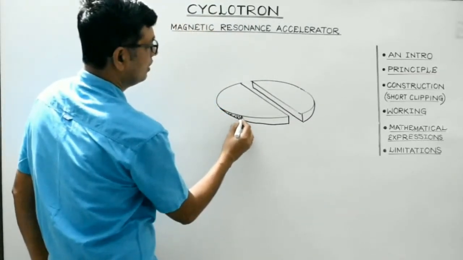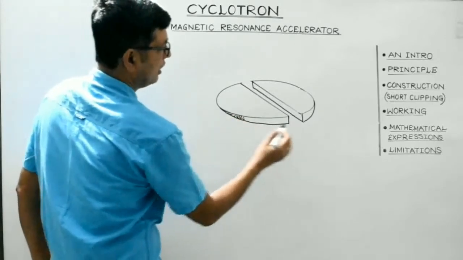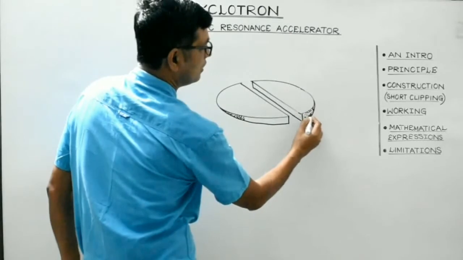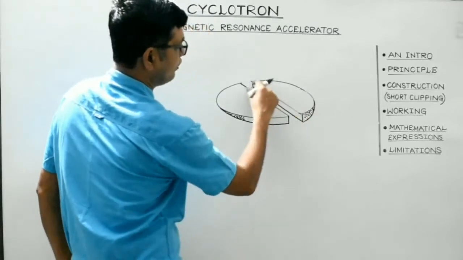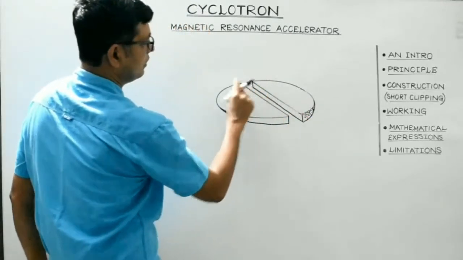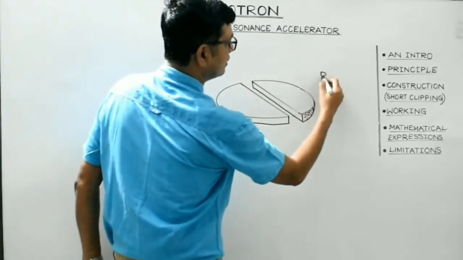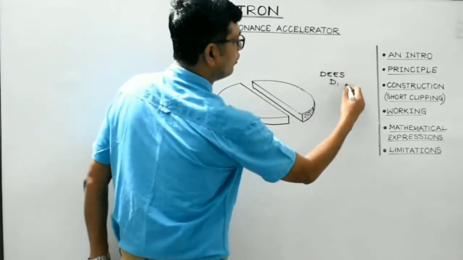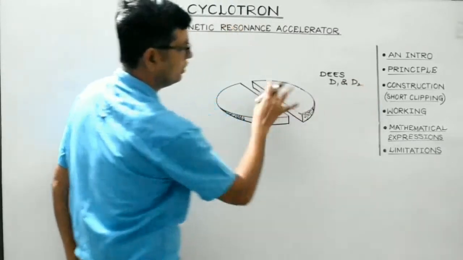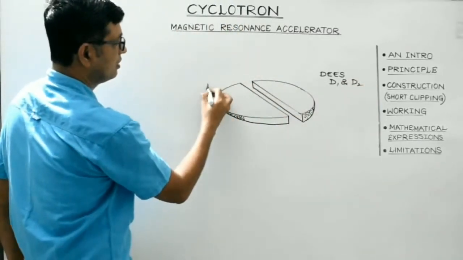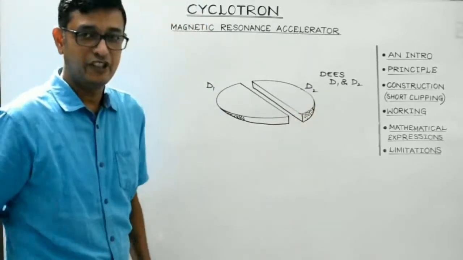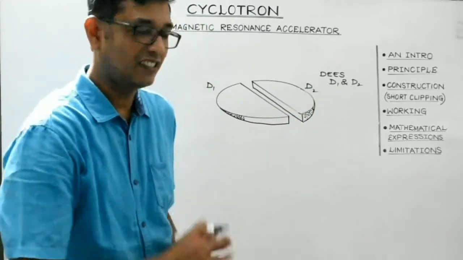They are in the horizontal plane, and these two Ds are placed with a small gap between them. This is a small gap between them. So they are known as Ds, D1 and D2. It can be considered to be D1 and it can be considered to be D2. Right? These are the Ds.